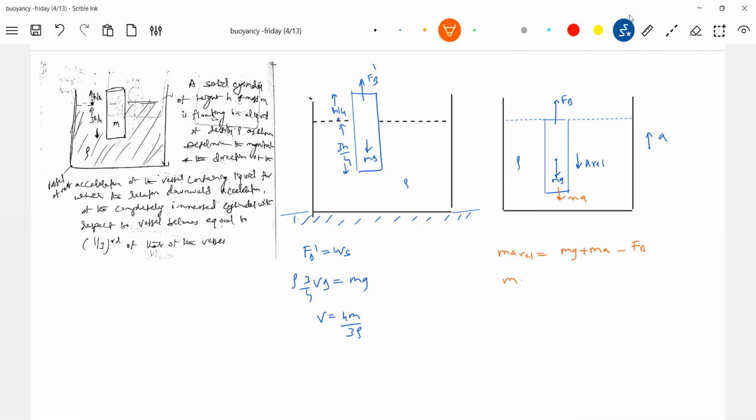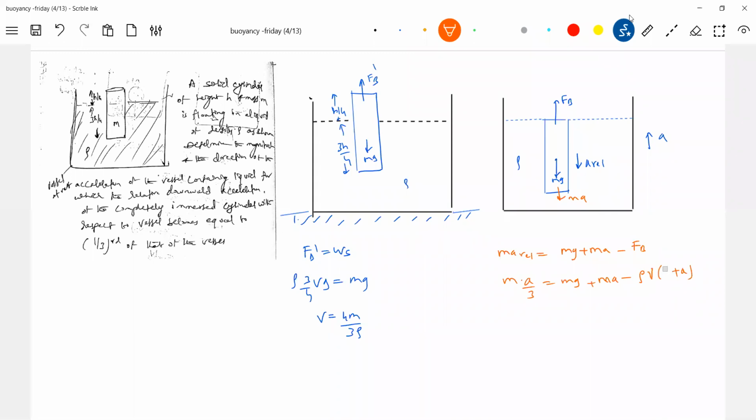So this A relative, how much should it be? 1/3 of the vessel. What is the acceleration of the vessel? Let the acceleration of the vessel be A. So this will be mg plus MA. Buoyant force: density of liquid, volume we don't know, as from the previous condition, I brought it, into this should be g plus A, not g.